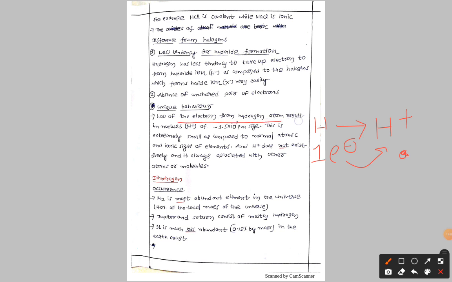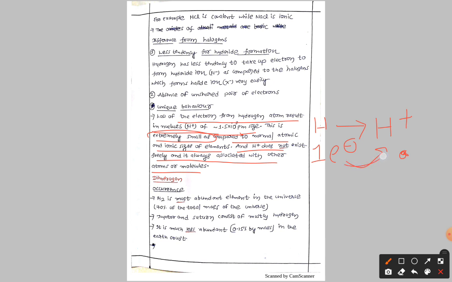electron from the hydrogen atom results in a nucleus of nearly 1.5 x 10 to the power of minus 3 picometer size. This is extremely small as compared to normal atomic and ionic sizes of the elements, and H plus does not exist freely and is always associated with other atoms or molecules.